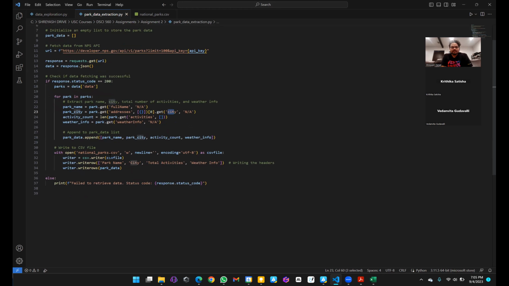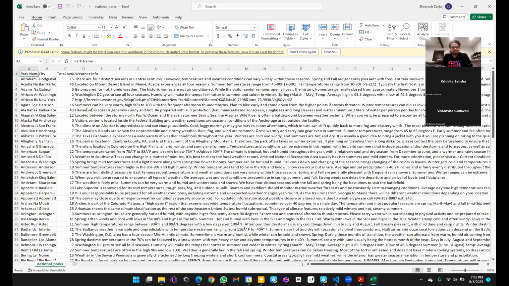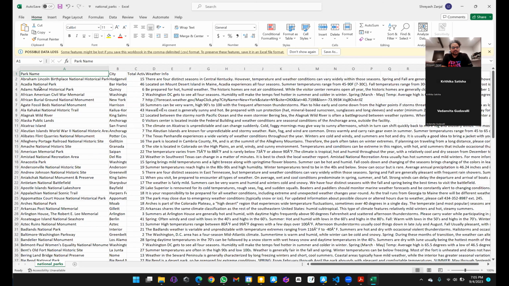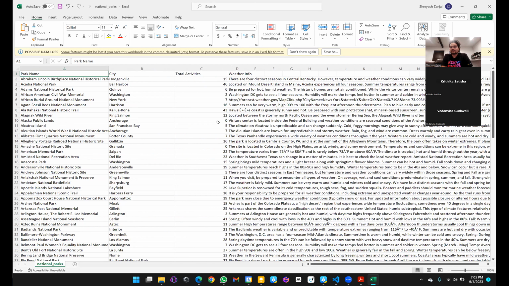So after that, I had saved the data into national park.csv. The CSV file looks like this. So if I open this in Excel, you could see we have the park name, the national parks available, we have the city names, and we have the total number of activities that are happening, and also the weather information.